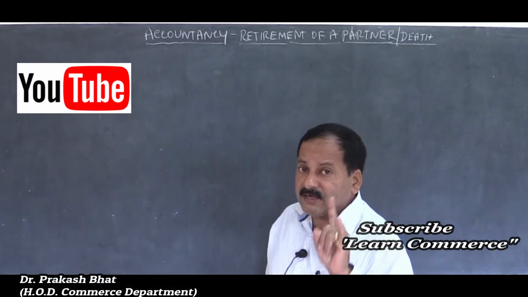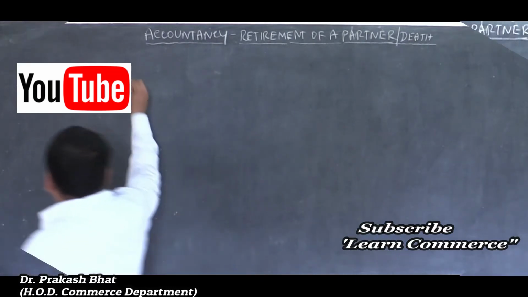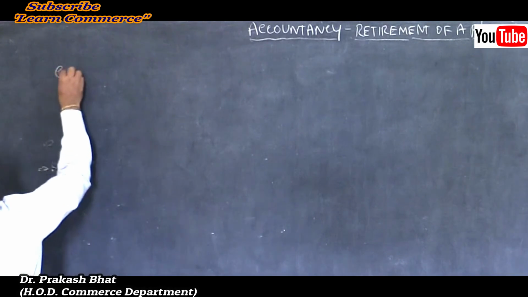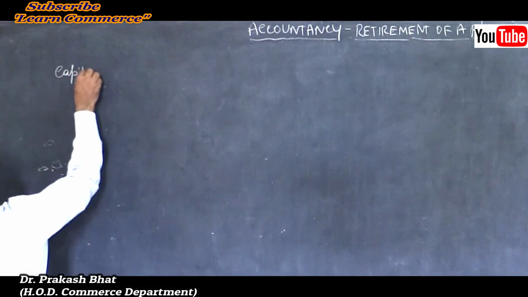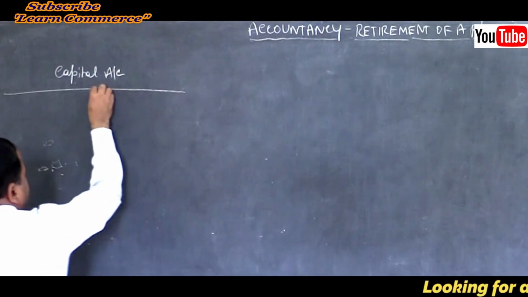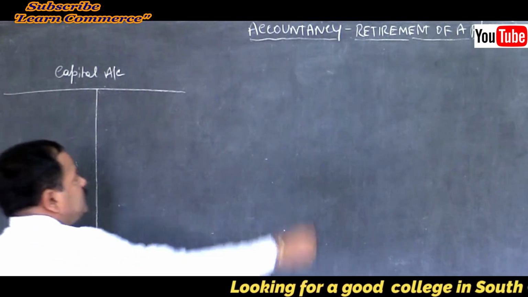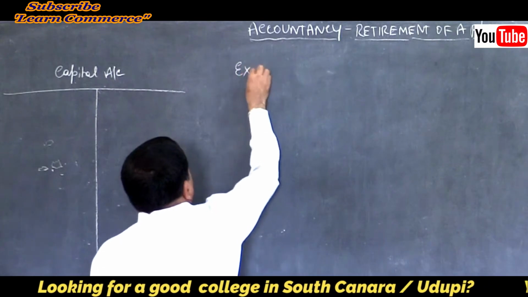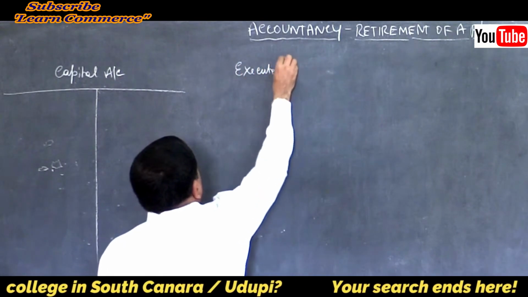Make sure, very critical point here, I will open both the capital account and the executor's account. Capital account, suppose like this. This is executor's account.